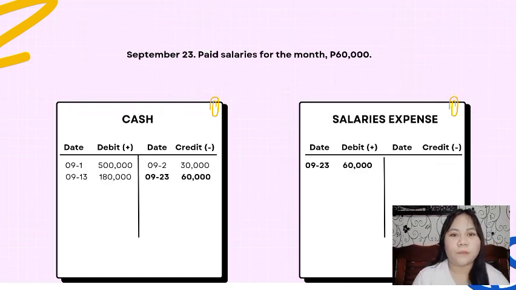September 23, paid salaries for the month, 60,000 pesos. Nagpasweldo tayo ngayon sa employees natin ng 60,000 pesos. So, mababawasan ang cash natin. Kaya recorded siya sa credit on cash. While sa salaries expense naman ay recorded sa debit on salaries expense dahil nadagdagan yung expense ng business.